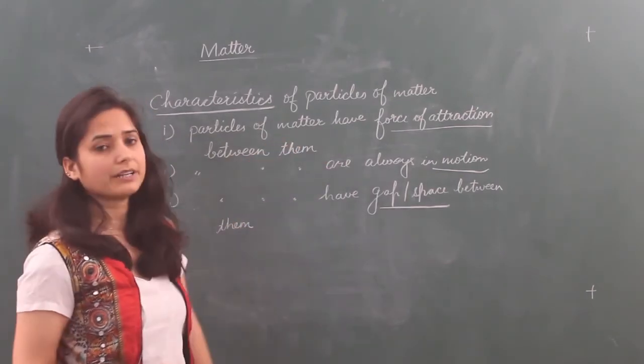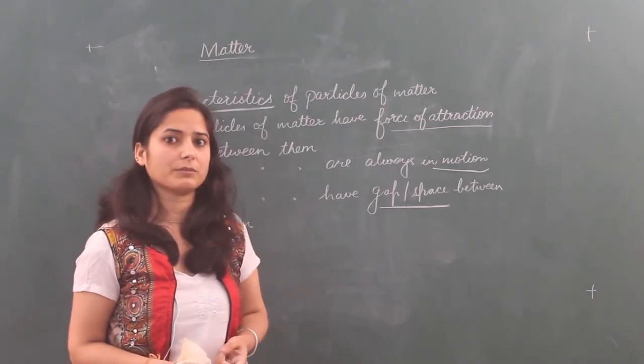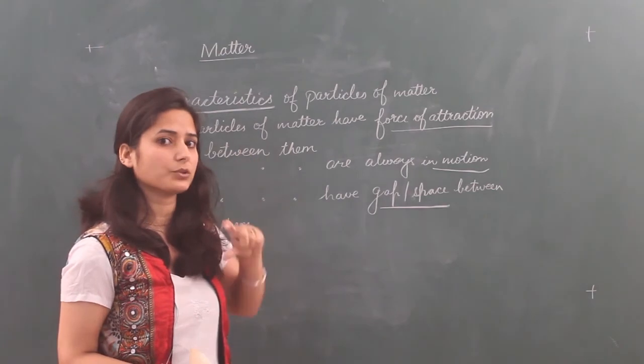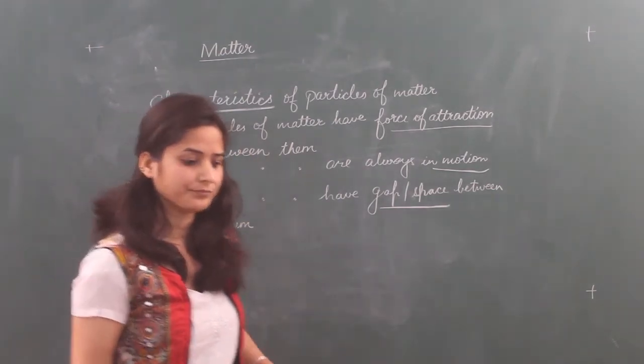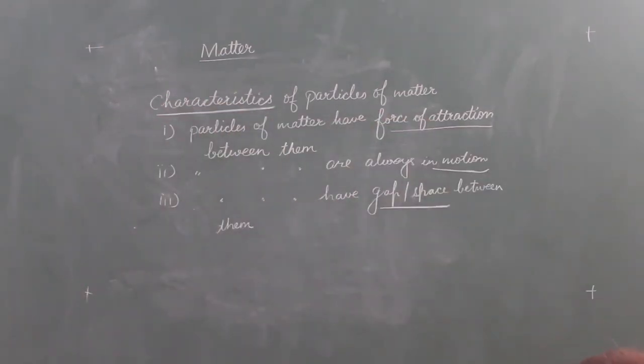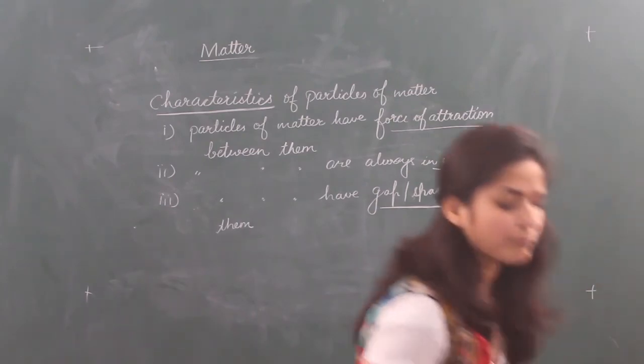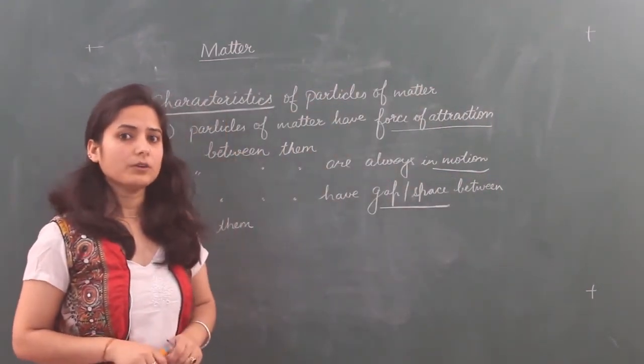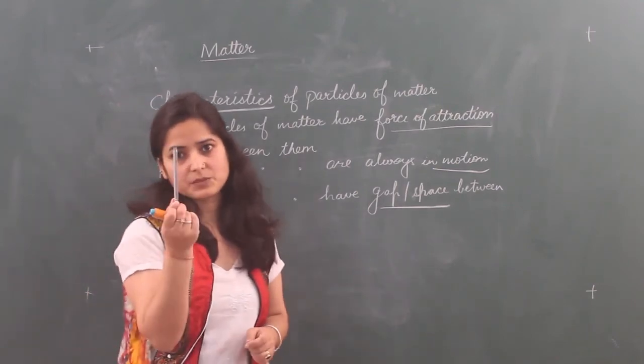That means particles of matter have force of attraction between them, and you can check this by examples, by experiments at your home with simple things. Now I will take some examples of matter which will show that particles of matter have force of attraction between them. Okay, so first check this pen.